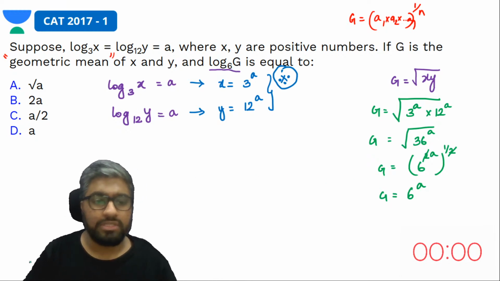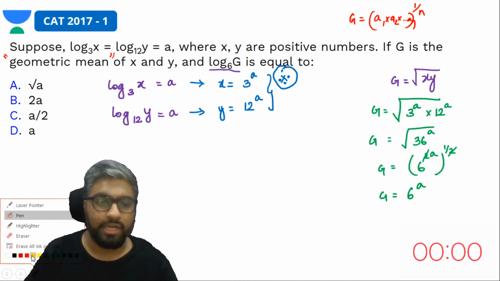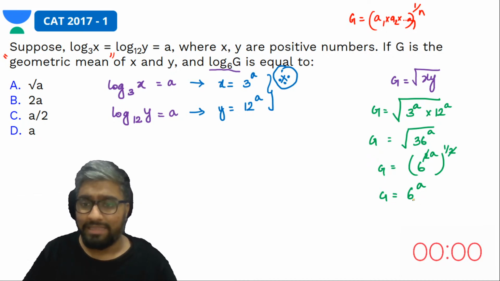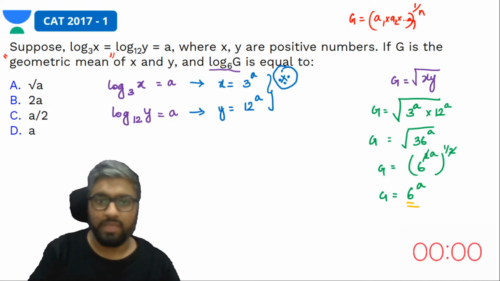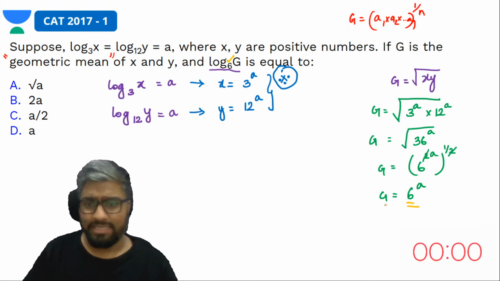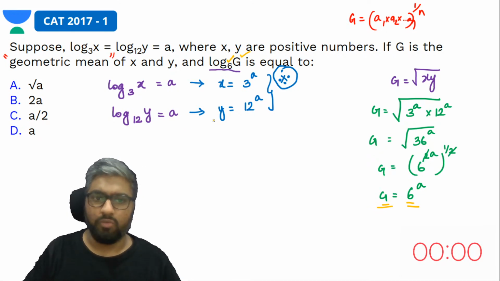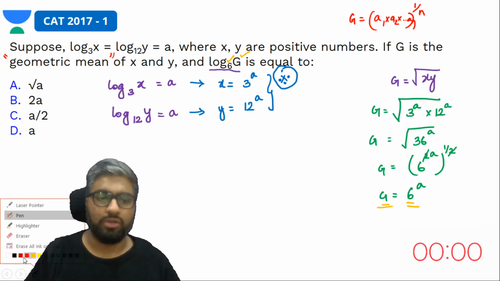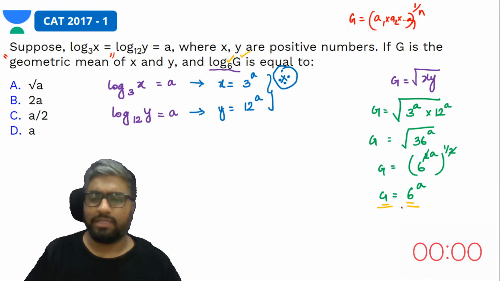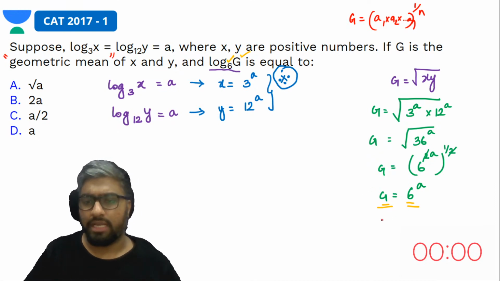If you see, by doing this you've already gotten your answer. This is the base, check. This is the term, check. All you have to do is convert this into the logarithmic form, which gives log G to the base 6 is equal to a. And that is my answer to this question.